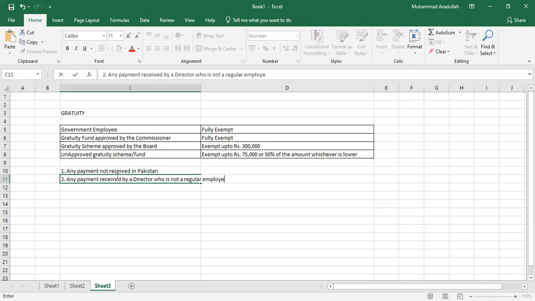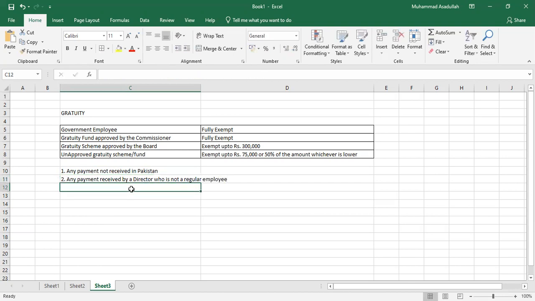In each company, there is a board of directors, and in the board of directors, there are some regular employees, and some directors are not regular employees but independent directors. They only visit the company for meetings and the decision-making process. So if they are independent directors and they have received the unapproved gratuity, then it will be 100% taxable.